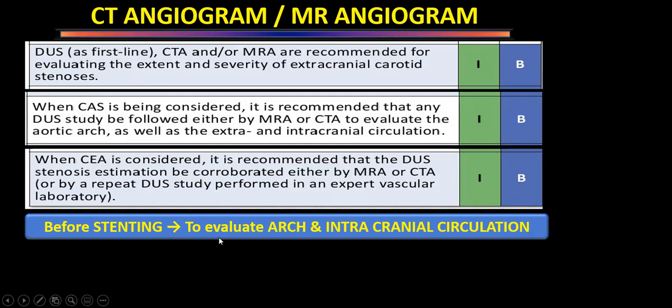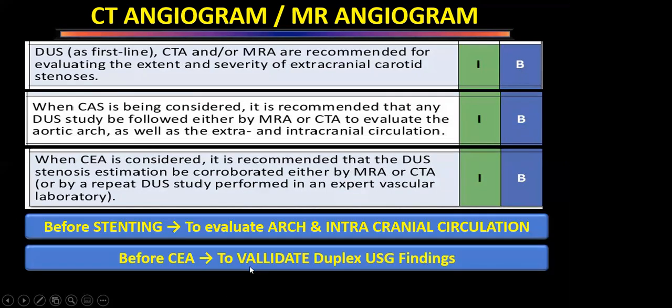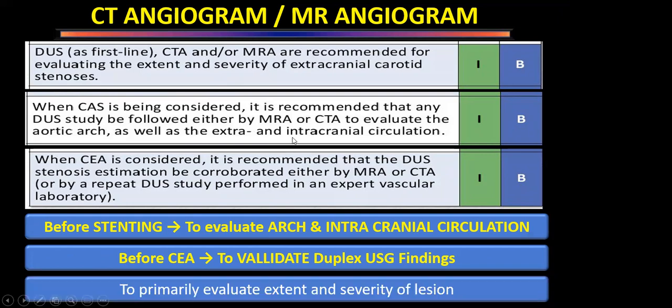Before stenting, we have to evaluate the arch and intracranial circulation. That is important, so that is why they have told these things. When we are going to do a carotid artery stenting, we must evaluate the status of the arch and the status of intracranial circulation, because that is important in patients who are going to undergo stenting. And before surgery, we must validate that whatever finding is there on Doppler ultrasound is right. So these are the two reasons why, before doing either stenting or endarterectomy, we must subject the patient to either CT angiogram or MR angiogram.